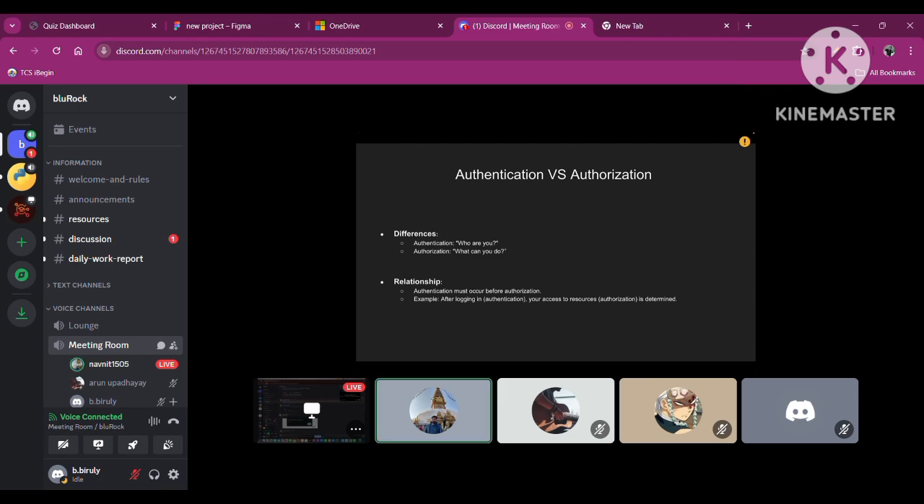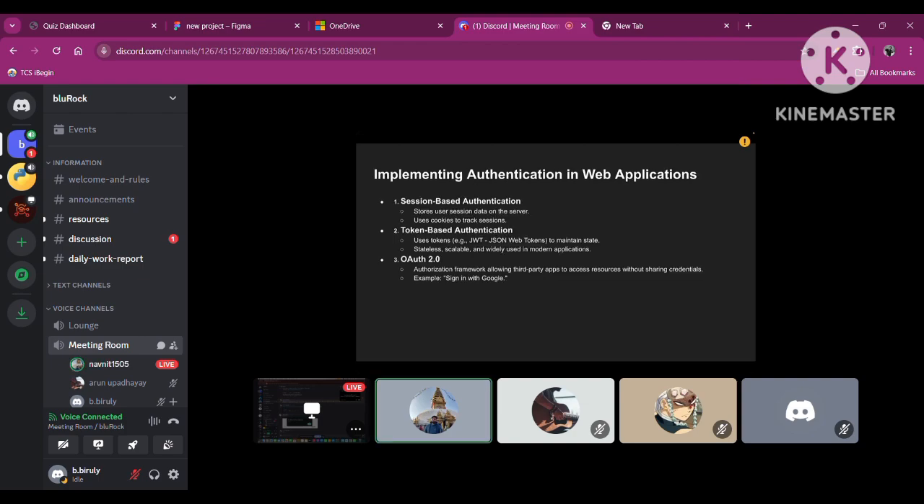Let's start with an example. After login, that is authentication, your access to resources, that is authorization, is determined. I mean, after login, that comes under authentication. And after you log in successfully, what files you are allowed to view and what not comes under authorization. I think this must be enough for the authentication and authorization difference. Now, I don't think anyone is ever going to get confused.